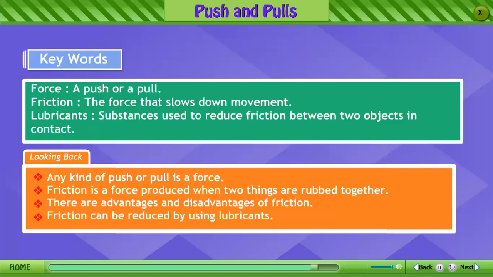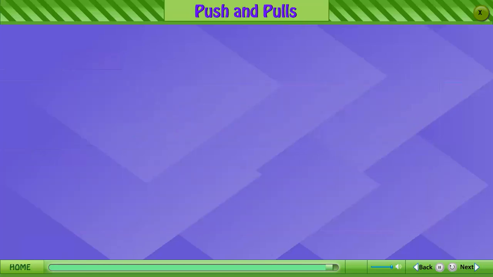Looking back, any kind of push or pull is a force. Friction is a force produced when two things are rubbed together. There are advantages and disadvantages of friction. Friction can be reduced by using lubricants.